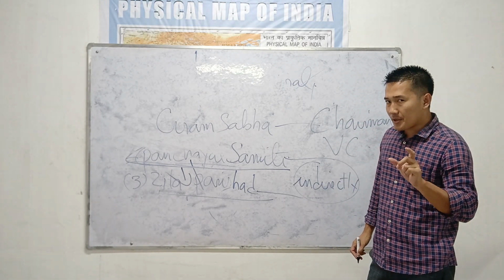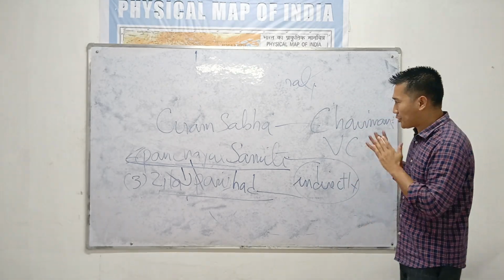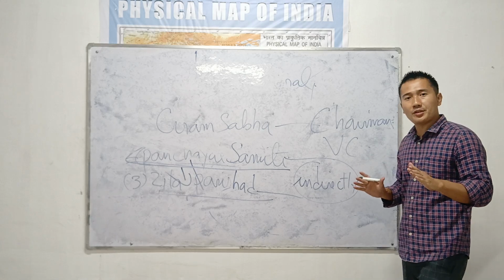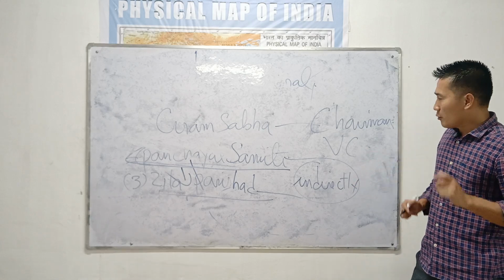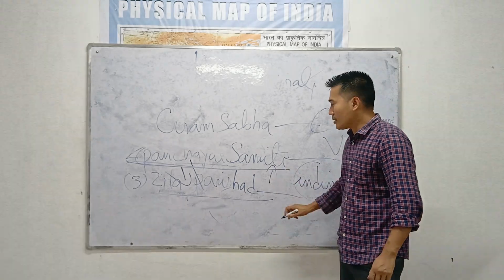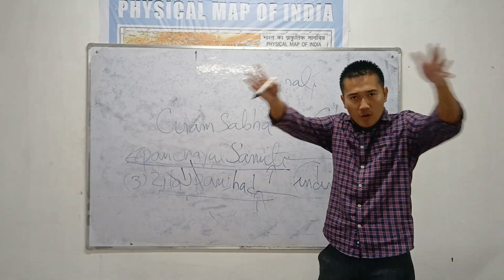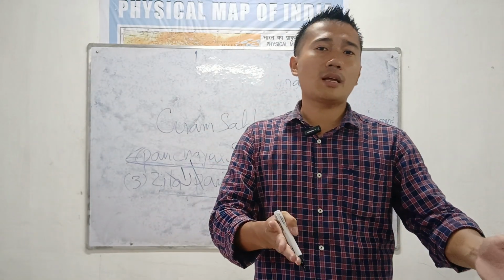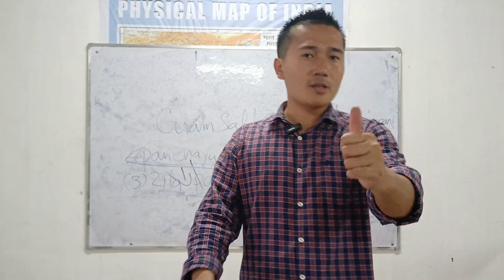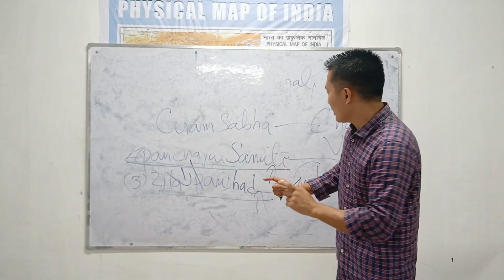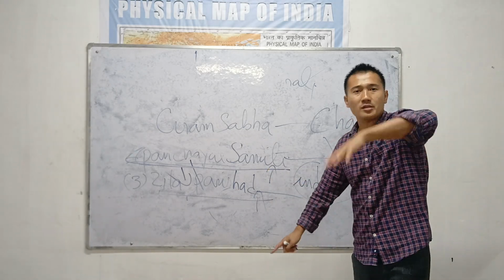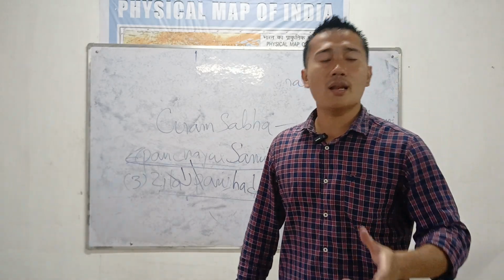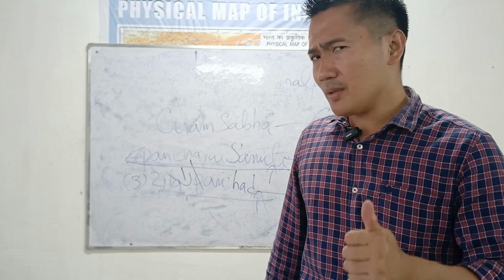So what is the qualification? Suppose you want to be a chairman of the Panchayat Samiti or Jila Parishad, how are you going to get elected? First you get elected either to a Panchayat Samiti or Jila Parishad. After that, your members, all of you, will select you. That is why the election is indirect. First you try to get elected either to Jila Parishad or Panchayat Samiti. After that, you get this election within yourselves, within your friends. That is how you get elected. So to be a chairman or vice chairman, election is indirect.